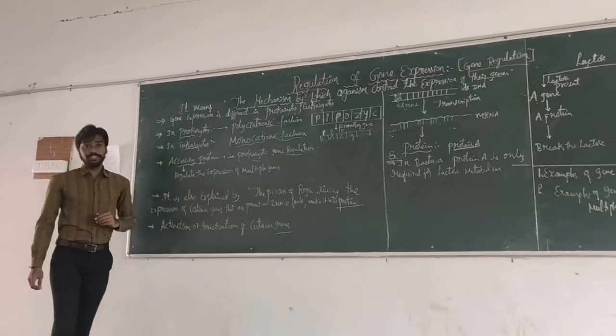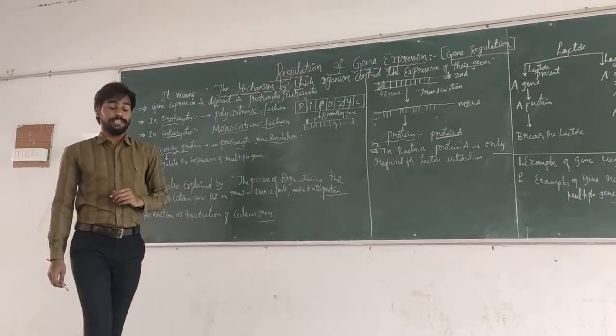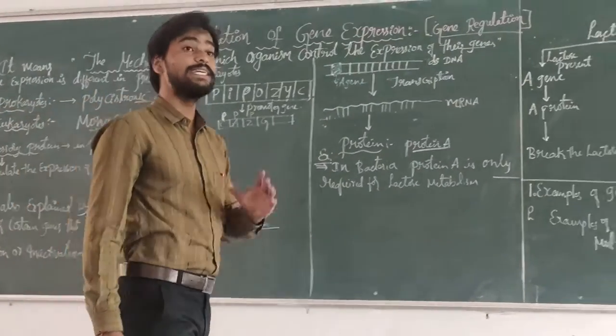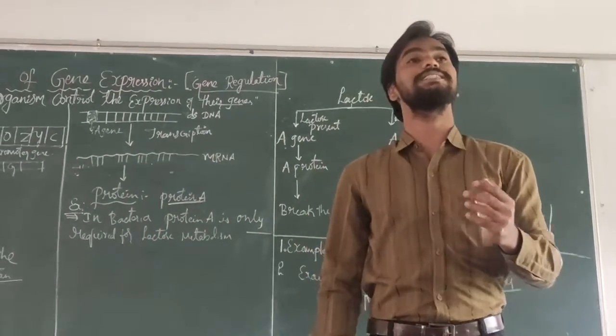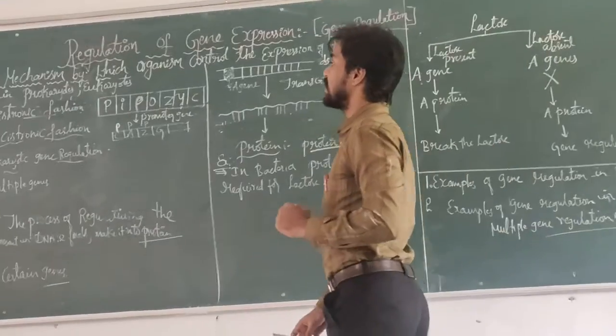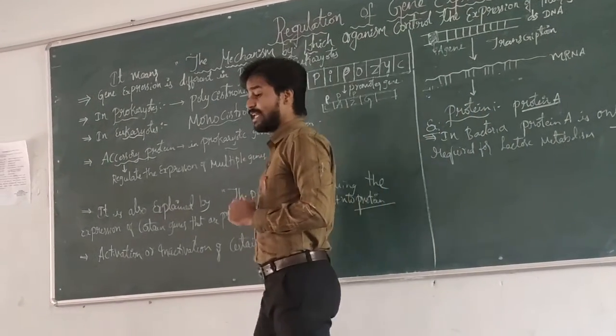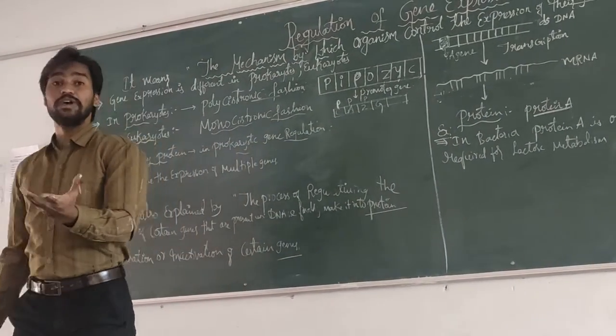Now I go to gene regulation in prokaryotes. Gene regulation in prokaryotes is mainly performed by several processes. It is mainly regulated by the environmental condition.